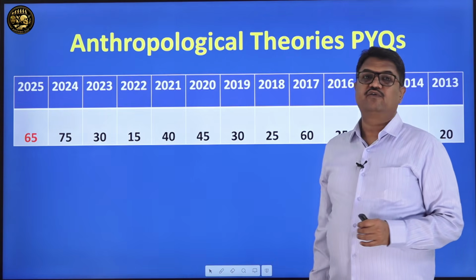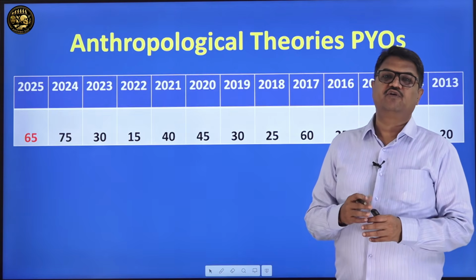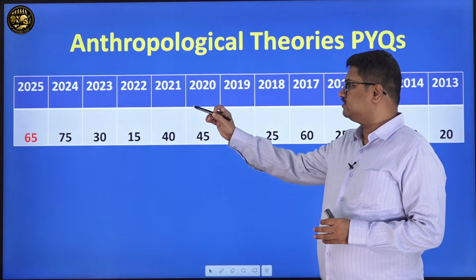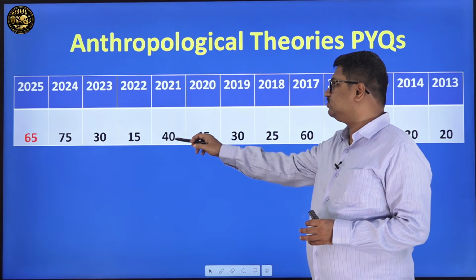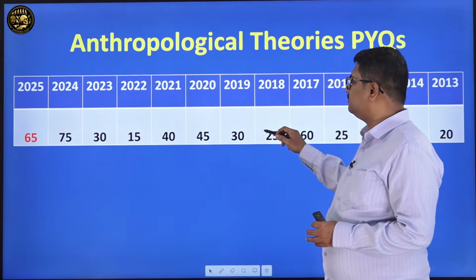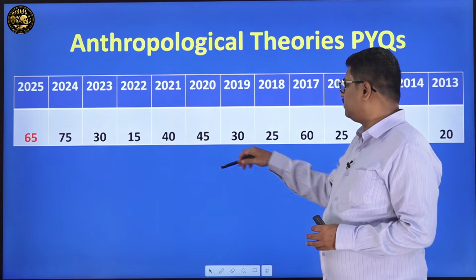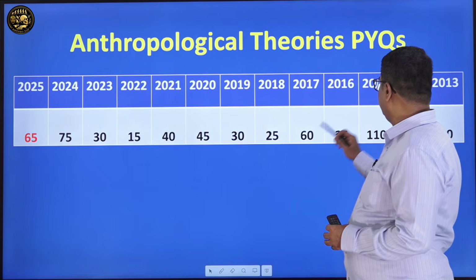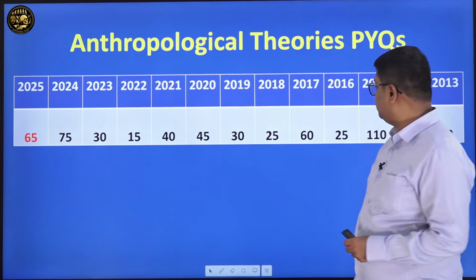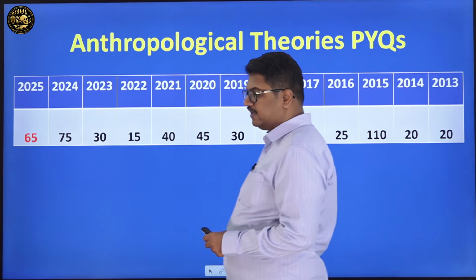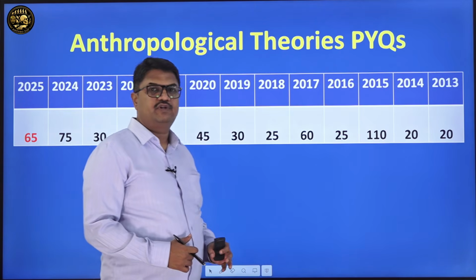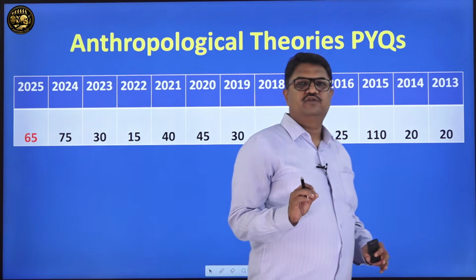Similarly, in 2024, a good number of marks were allocated to the theories. In 2023, you can see 30, very less in 22, 40, 45, 30 is fine. This is in a moderate way. Again, a higher level, 60, was asked. And in 2015, 120 marks, 110 marks. Like that, everywhere you see, without anthropological theories, no paper is set. That is the importance of this part.